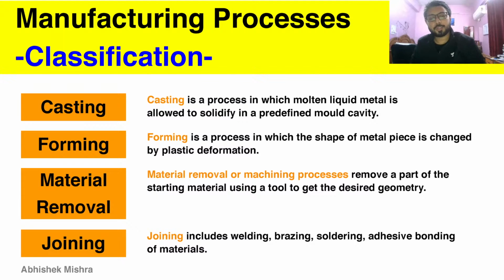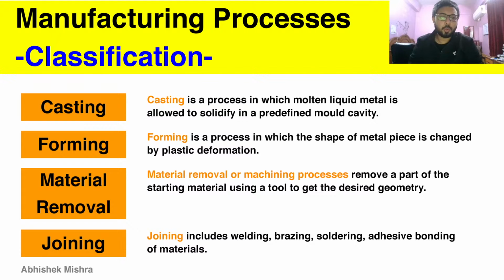All these processes are joining, meaning we make a joint of metal pieces or workpieces. These are the classification of manufacturing processes, which are very important for your GATE examination and are to be studied for it.